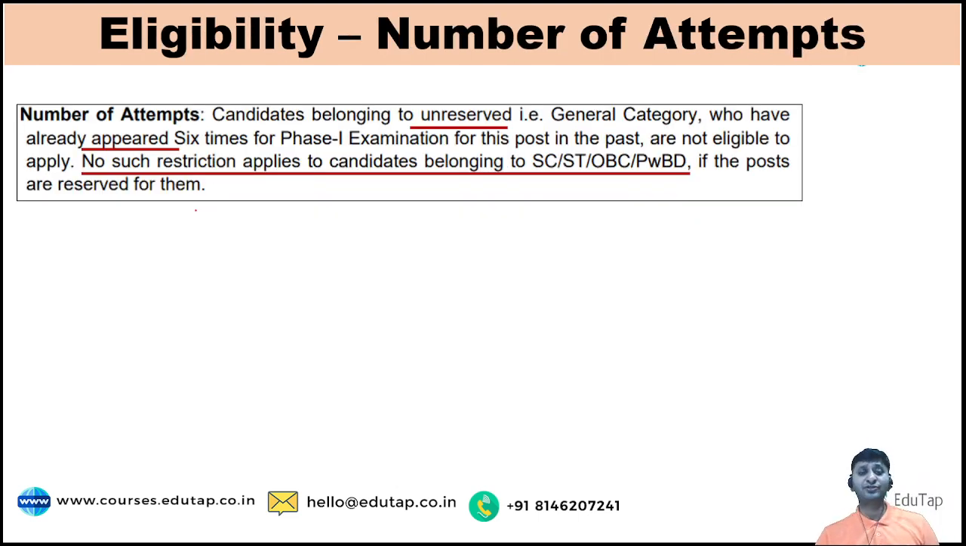Number of attempts: for the people who belong to the unreserved category, there is no limitation on the number of attempts, but if you belong to the general category, you can give a maximum of 6 times. You can give the exam a maximum of 6 times, right? So maybe I've told you something wrong here. If you belong to the unreserved category, that is general category, you can appear 6 times. But if you belong to the reserved category, SC, ST, OBC, you do not have any restriction on the number of attempts.